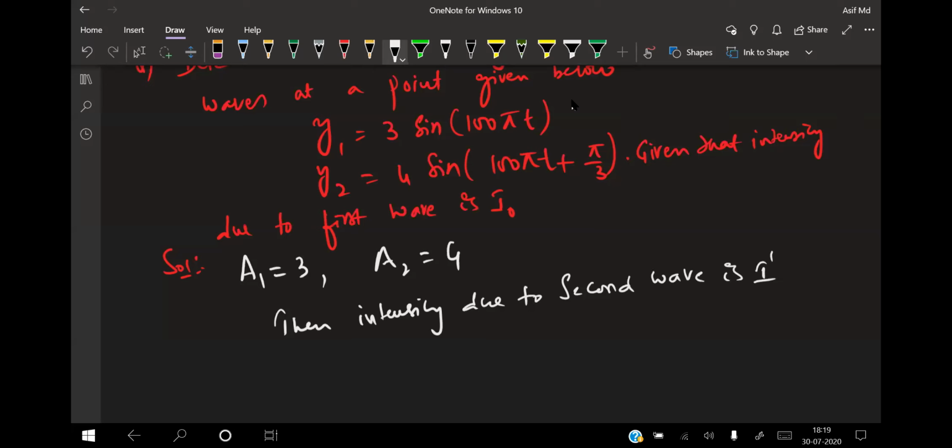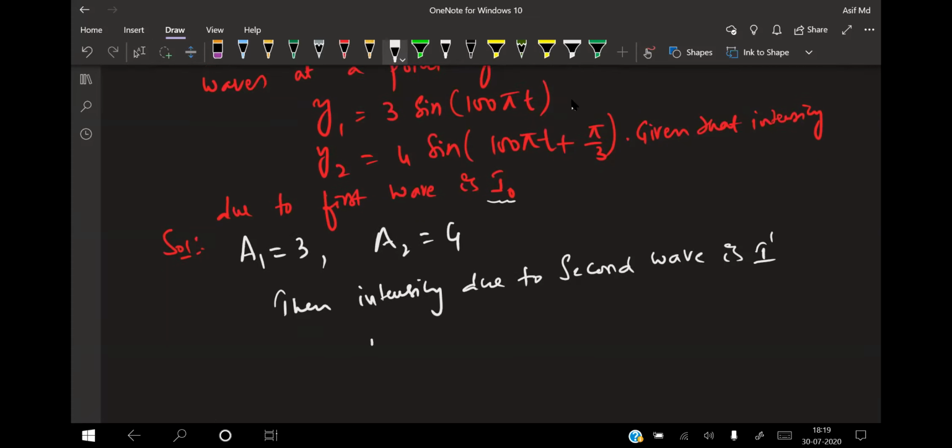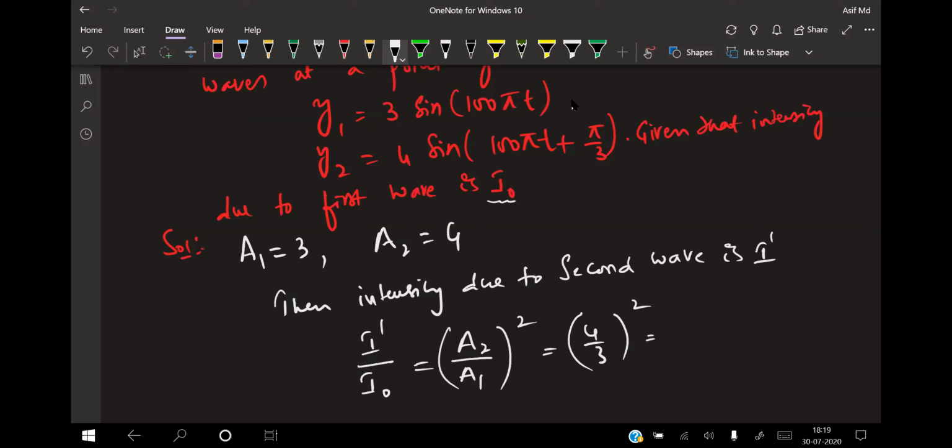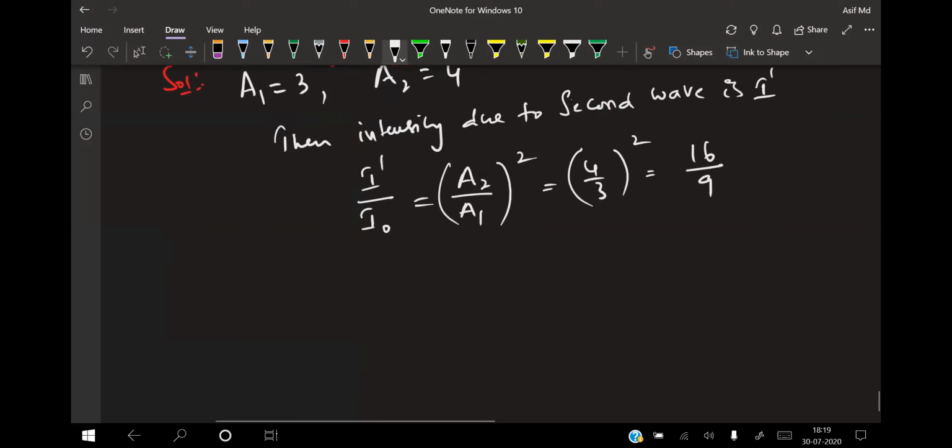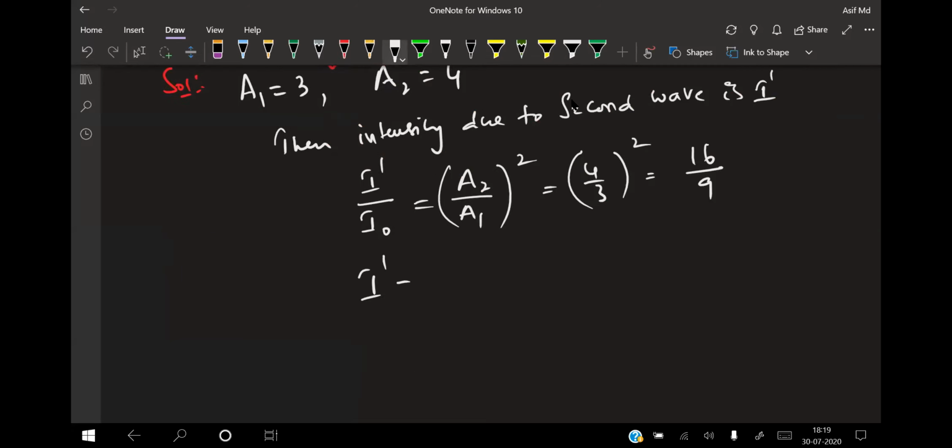I don't know it. The first one's intensity is given as I naught. I know the relation between intensities: I dash divided by I naught is equal to A2 divided by A1 whole square. So that is equal to 4 by 3 whole square, and 4 square is 16 by 9. That means the new intensity I dash is equal to 16 times I naught divided by 9. So this is your new intensity.